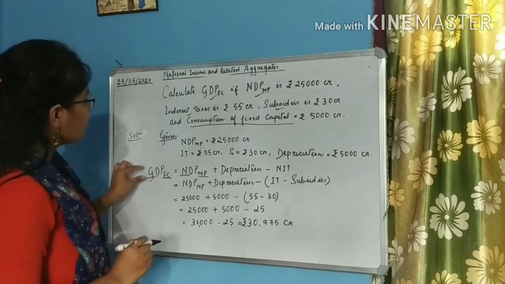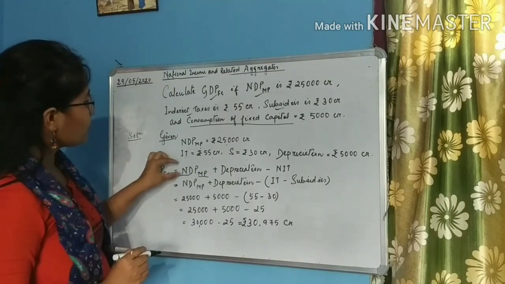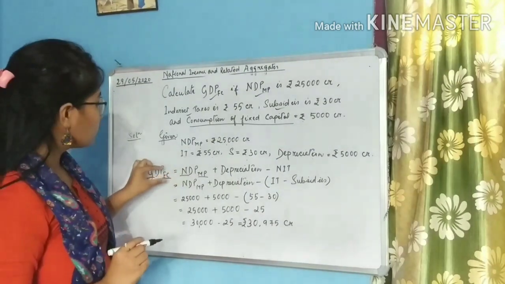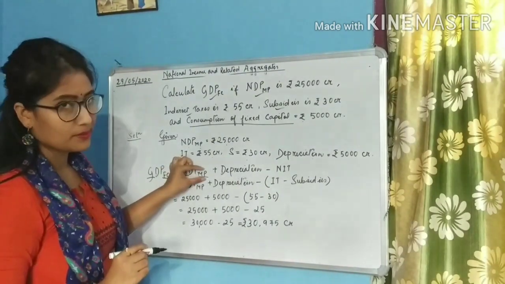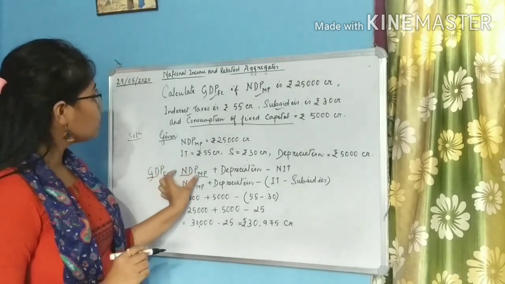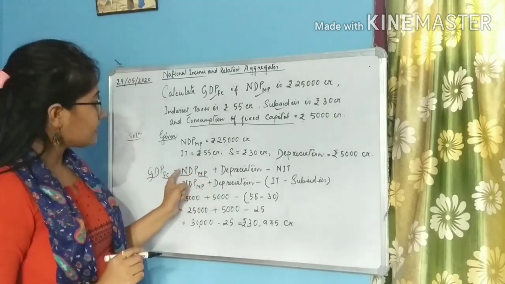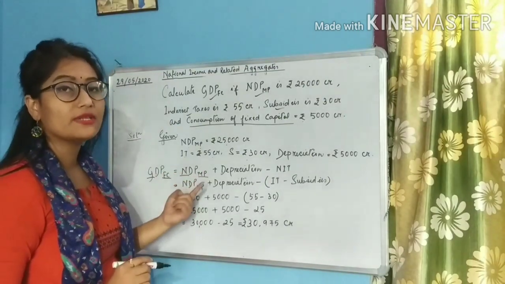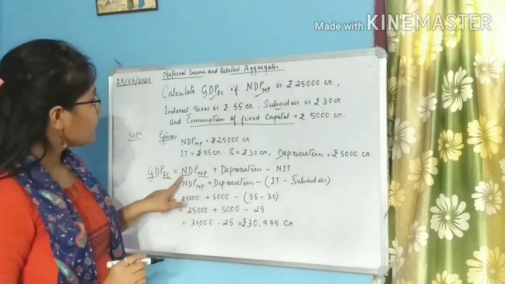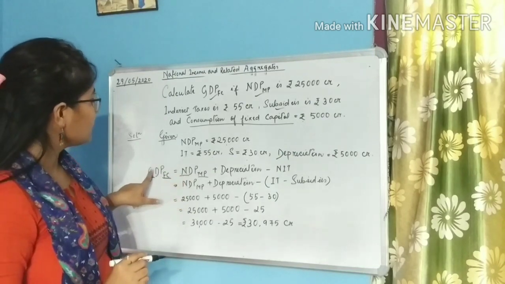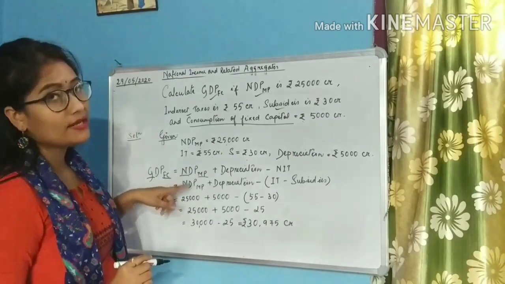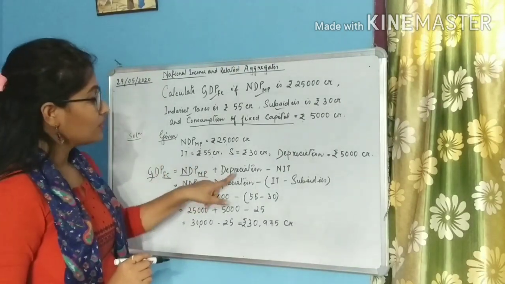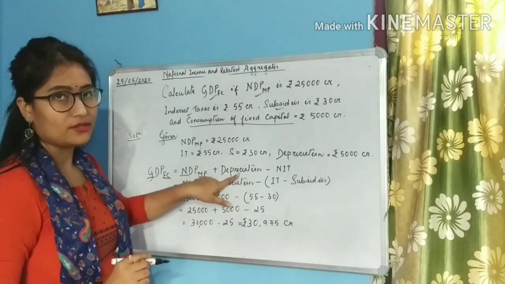That is, we have to find the gross concept from the net concept, and we have to find the factor cost from the market price. So two changes have to be made. This N will have to be converted into G and this MP will have to be converted into FC. So first this N has to be converted into G. For that, net will have to be converted into gross. Depreciation will be added, right?